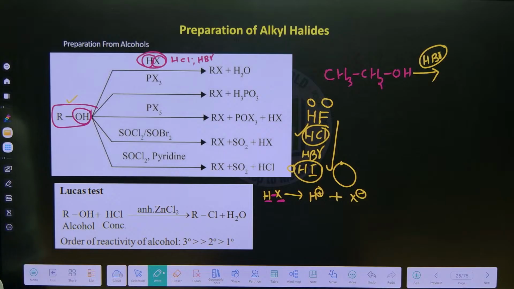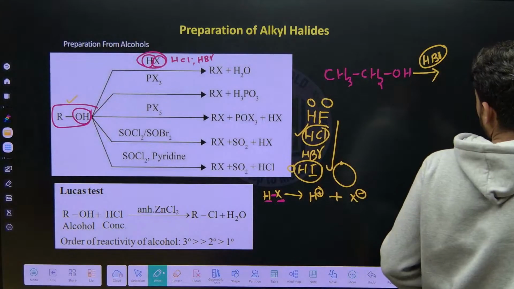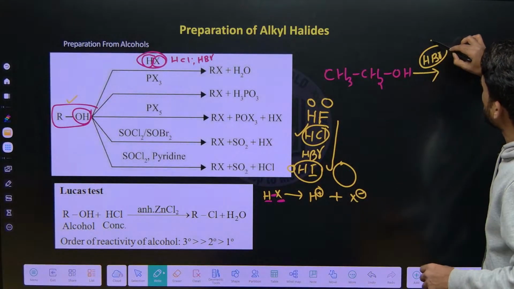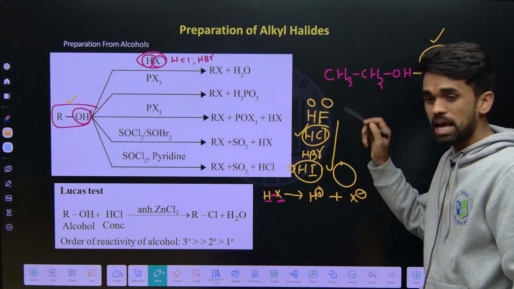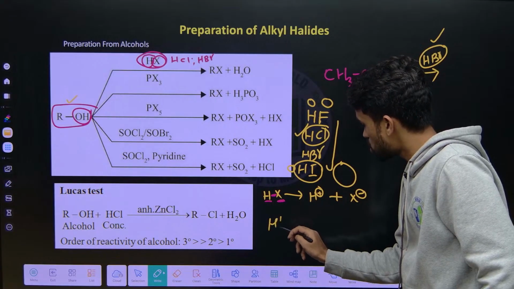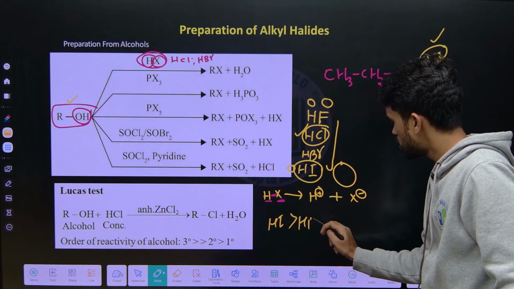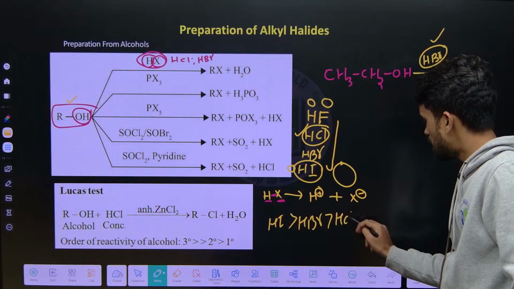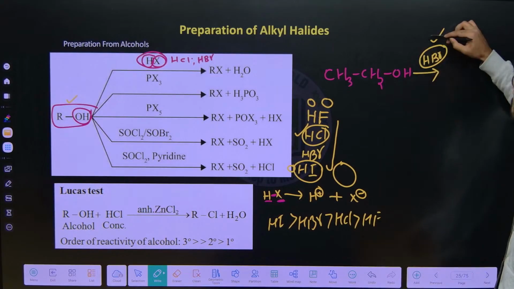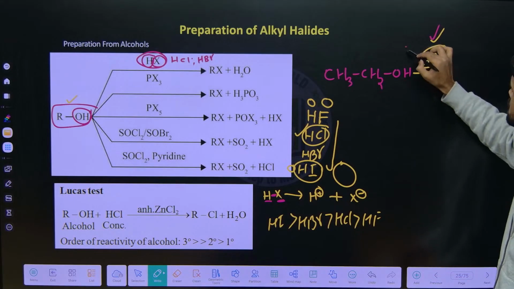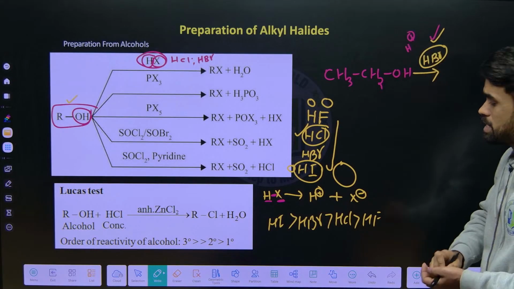Okay, after this we will discuss a few more points. What is the acidic nature of these halides? HI is strongest, the next is HBr, the next HCl and least is HF. Now HBr is a stronger acid that provides H plus ion. That H plus ion is taken by whom?